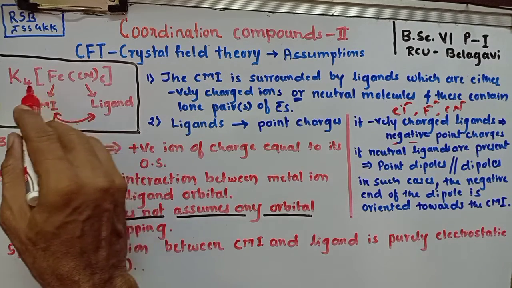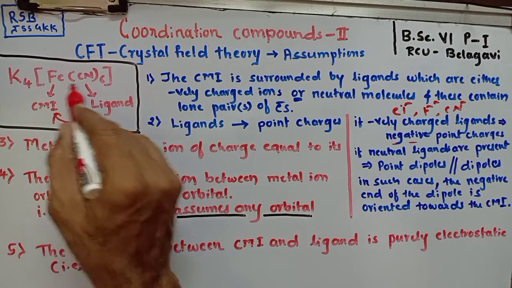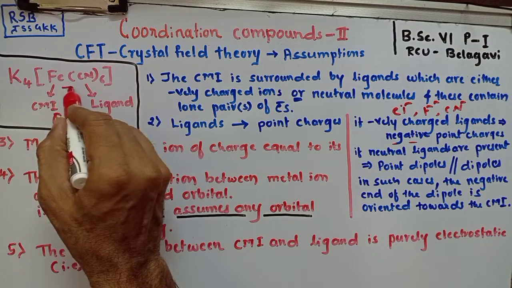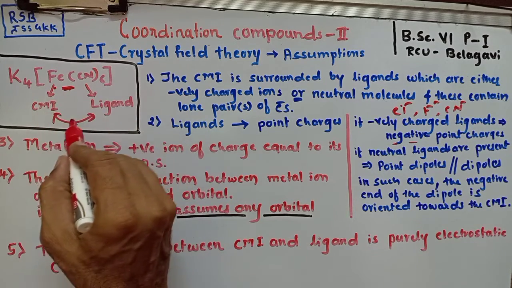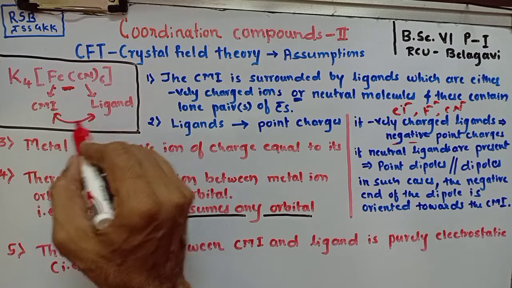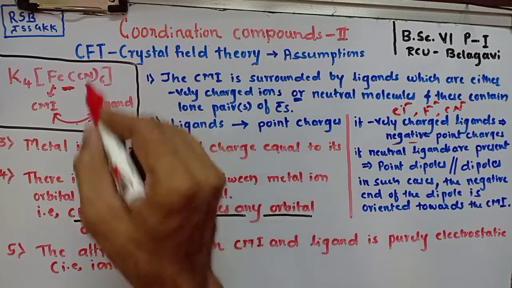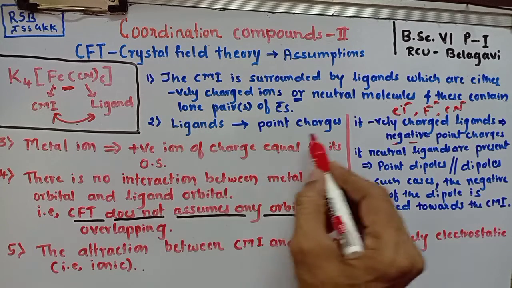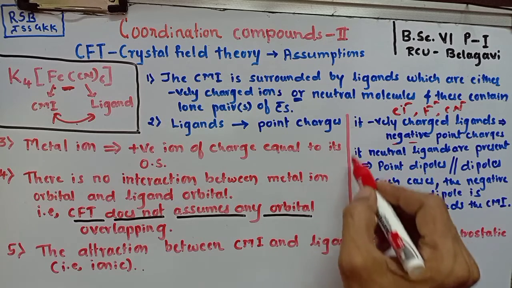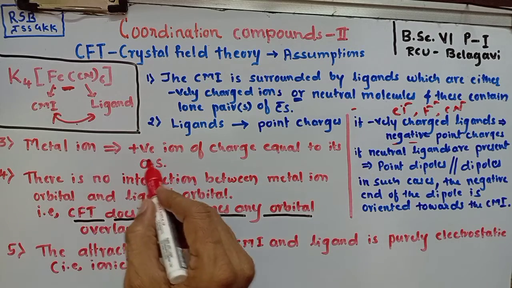For example, in potassium hexacyanoferrate(II), the central metal is iron and the ligand is cyanide. Here, the attraction between the metal and the ligand is purely electrostatic, because the crystal field theory has assumed ligands as negatively charged point charges, which in general form a negative field, whereas the metal ion is considered as a positive ion.